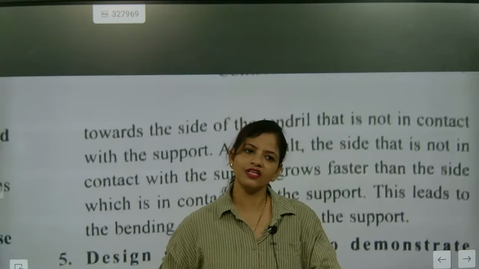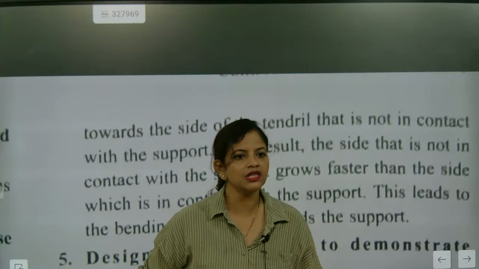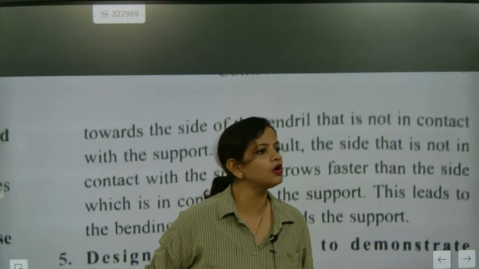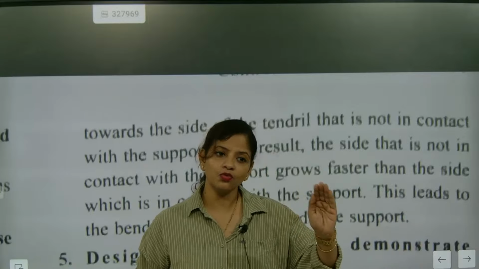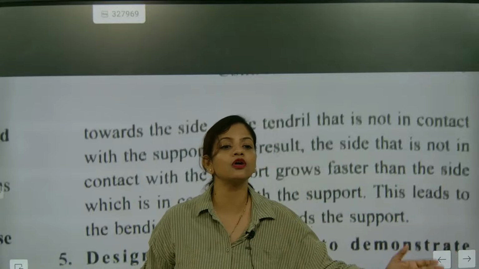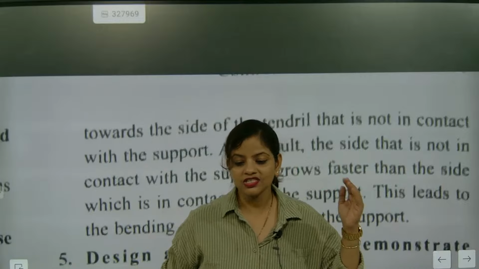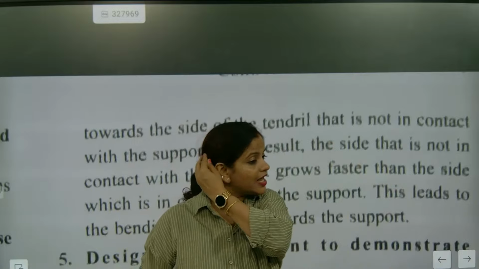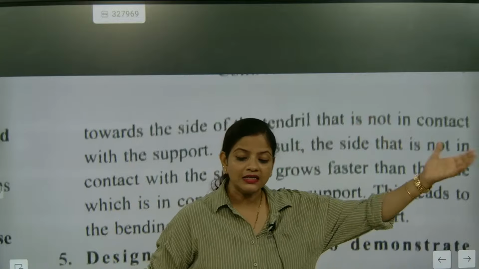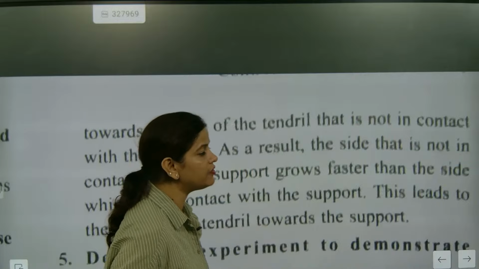Don't think that plants do not have senses. Plants have senses, but reflexes cannot be shown by plants the way humans show them. Plants show reflexes in a different way, but humans show reflexes through emotions. Since emotion is not triggered in plants, they cannot show that. If there were a chamber where emotions could be stored and sent as a message to the future part, then we could take it. I hope you have understood this.